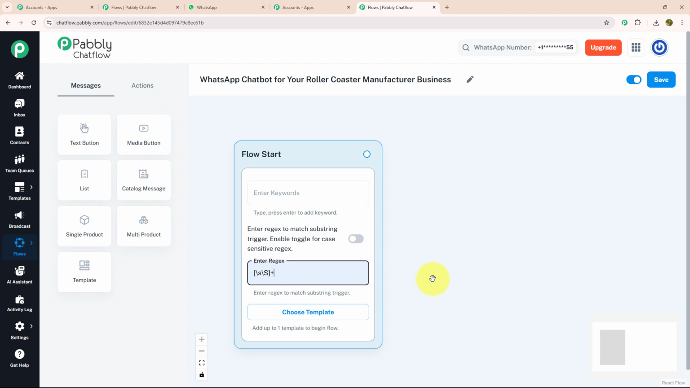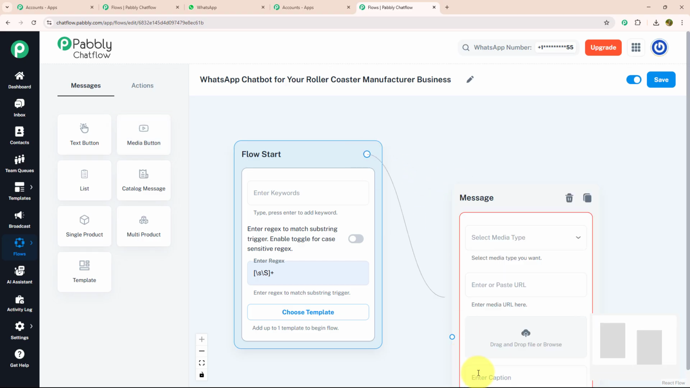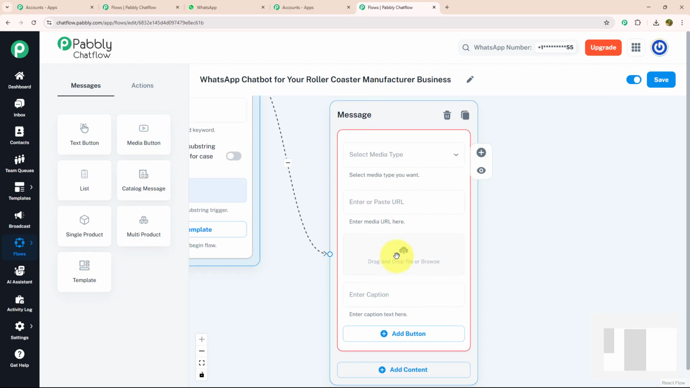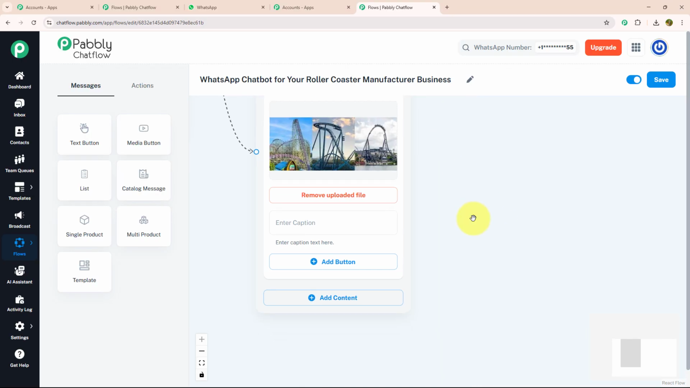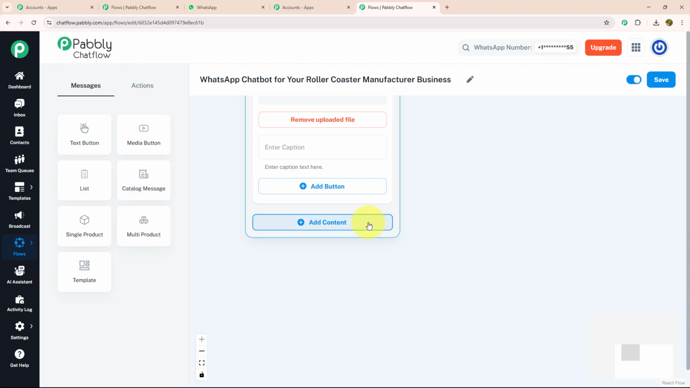Now, as soon as my customer enter a message, I want to send them a welcome message with media. For that, I will drag and drop media button and connect with my flow start. Over here, I'm going to browse my image. As you can see, my image is uploaded successfully. After that, I will add welcome message.